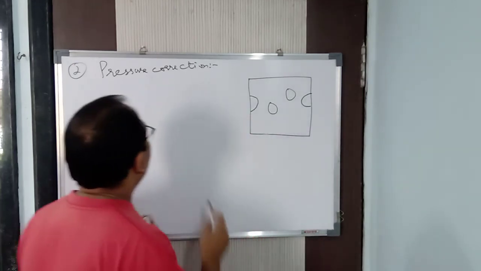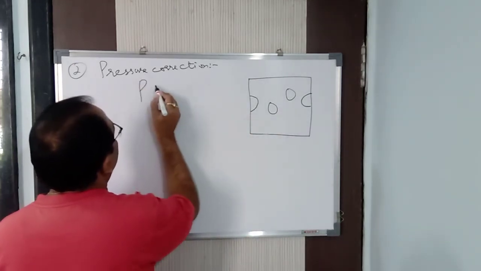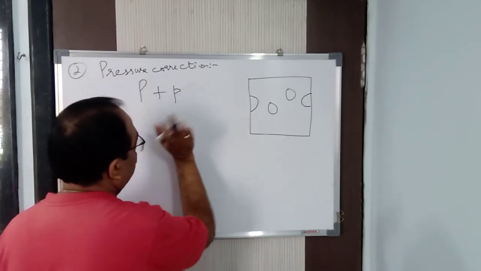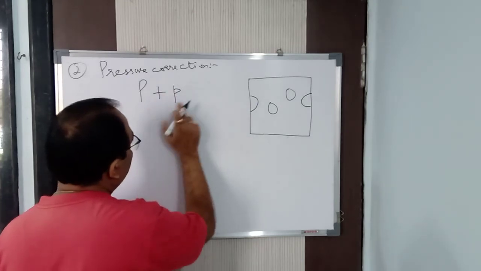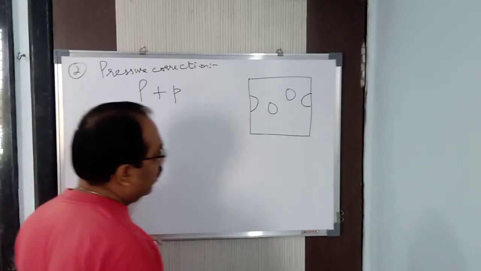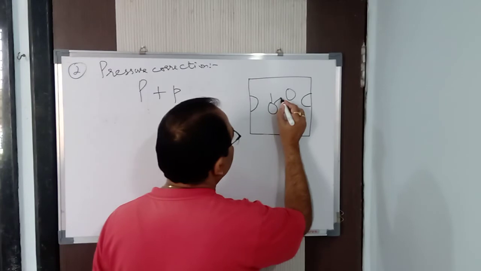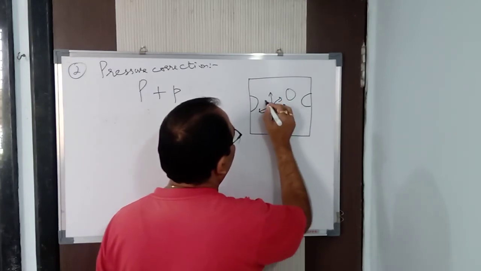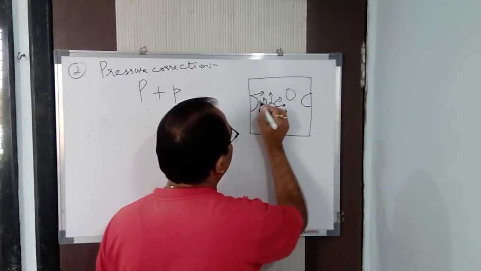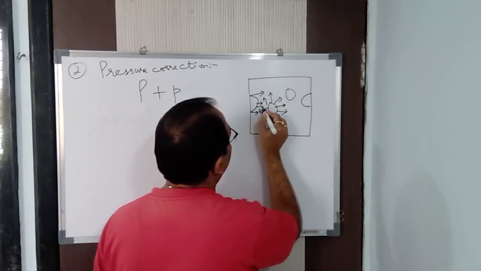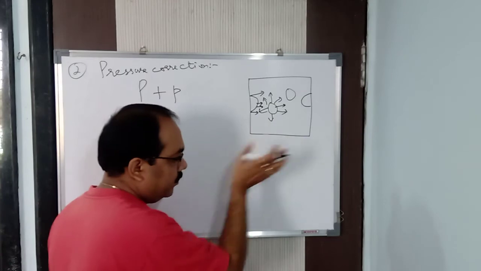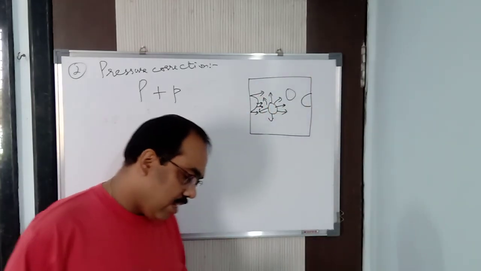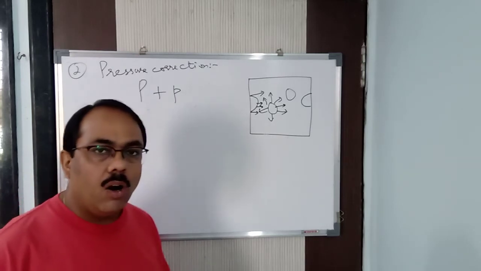So the corrected pressure is what? P plus small p. This P we know from the ideal gas equation, and this small p has to be calculated. Now see, this molecule which is present inside the container applies pressure throughout. And this molecule which is present at the walls of the container applies pressure only inward. This one exerts pressure in all directions. It is attracted equally by all other molecules.